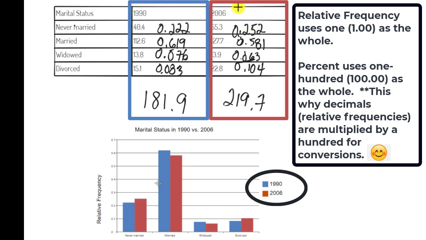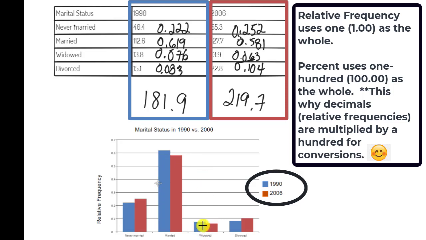When compared to what's happening in 2006, which they've decided to code as this burgundy red color, you see that from 1990 to 2006, there's a slight increase. And we can see that slight increase right here. This was 0.222 and this is 0.252. So there's a slight increase. In terms of married people, it went down from 61.9% to 58.1%. And if we wrote that as a relative frequency as a decimal, we would see that this is the 0.619 and this is the 0.581, a drop.